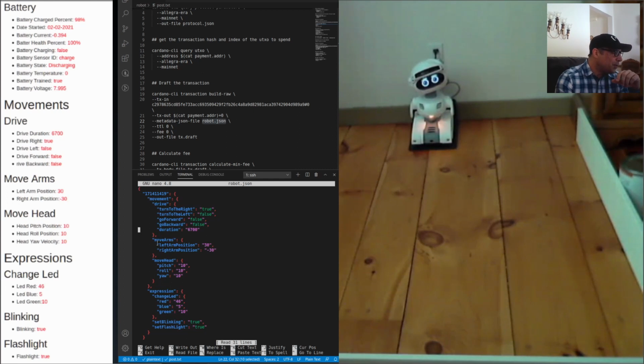Okay, so this is moving the arms. The arms go from, I think, 90 degrees down to 30 degrees like this, so it doesn't hit its head. And I'm going to have a link with all the API documentation from Misty, from the robot's website, so you can see exactly what this stuff does. This moves the head: pitch, roll, yaw. Okay, actually no, we'll change these to 0, because that'll make her look straight ahead, right? So let's change these to 0.